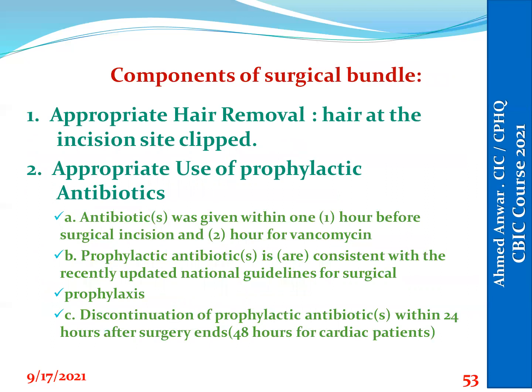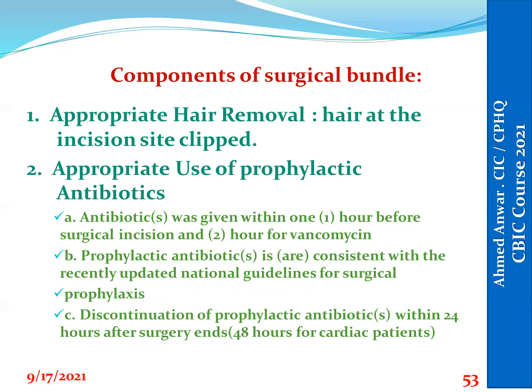For any patient who will undergo surgical operations, this bundle should be implemented. First of them, hair removal should be done only by clippers, and only if the site of incision is covered with hair. In this case, we have to remove the hair by clippers, immediately before the surgery. Appropriate use of the prophylactic antibiotic according to the hospital policy and the stewardship program.